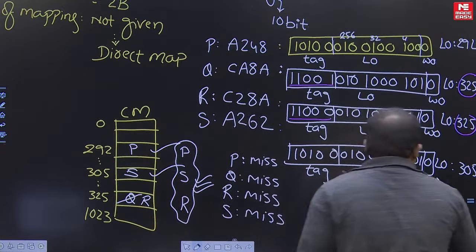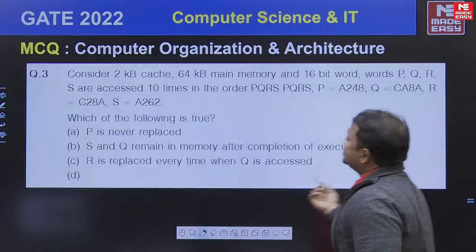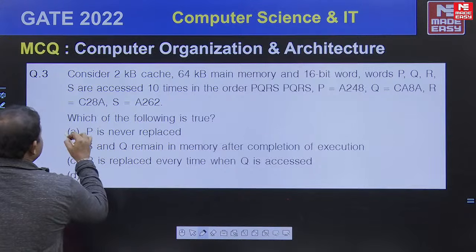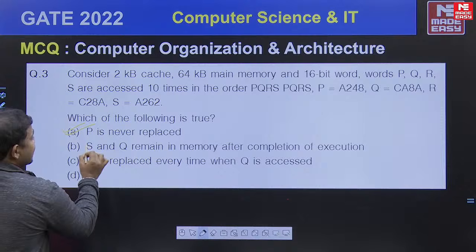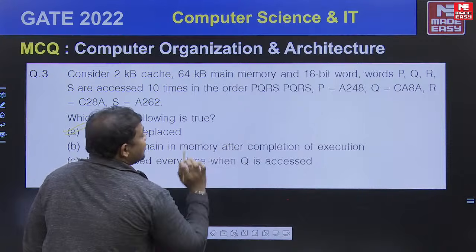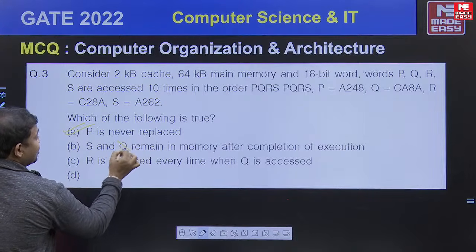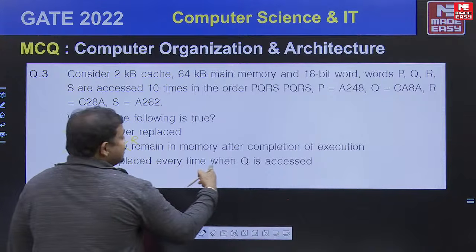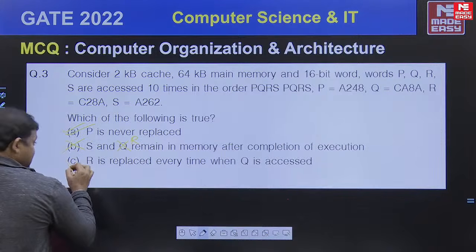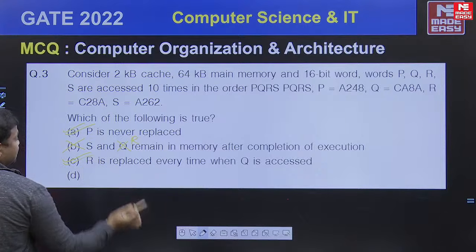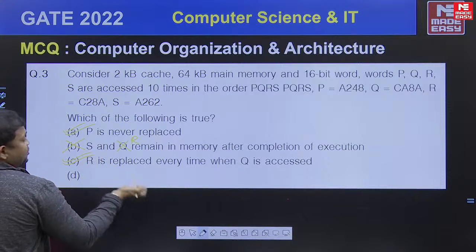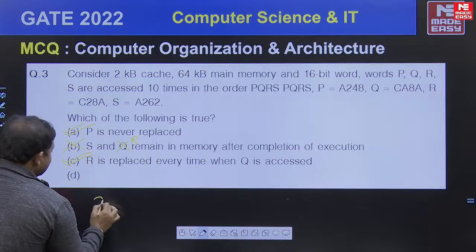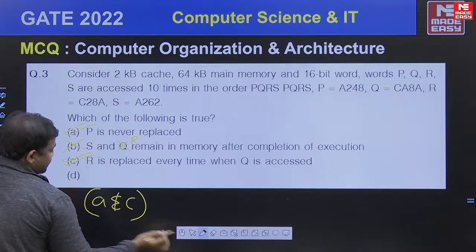So according to this analysis, we are going to see the question. Okay, so P is never replaced. This statement is true. Okay, S and Q remain in the memory. This is wrong because Q is not there, R is there. So this is a wrong statement. R is replaced every time when Q is accessed. Okay, this is a correct statement. Okay, so option D we don't know up to now. So according to the given data, A and C are correct.